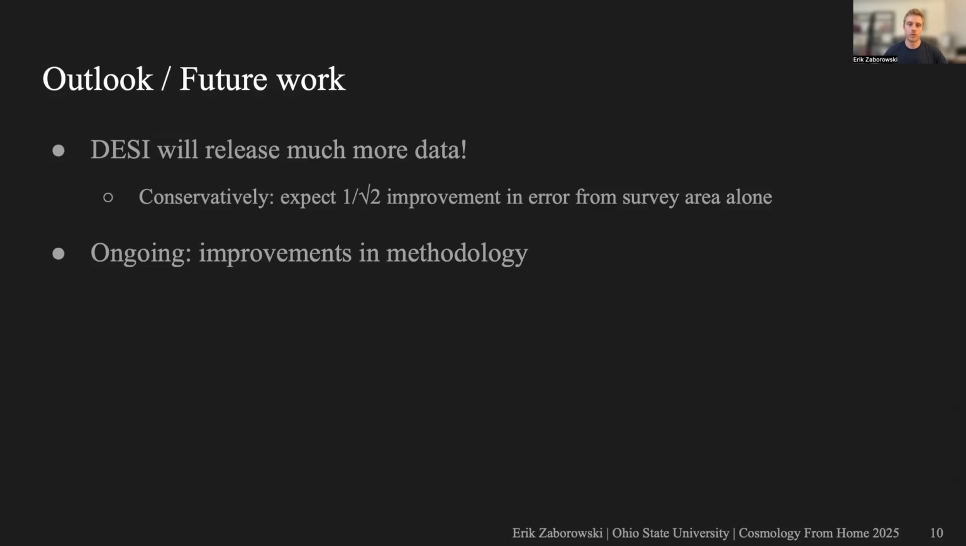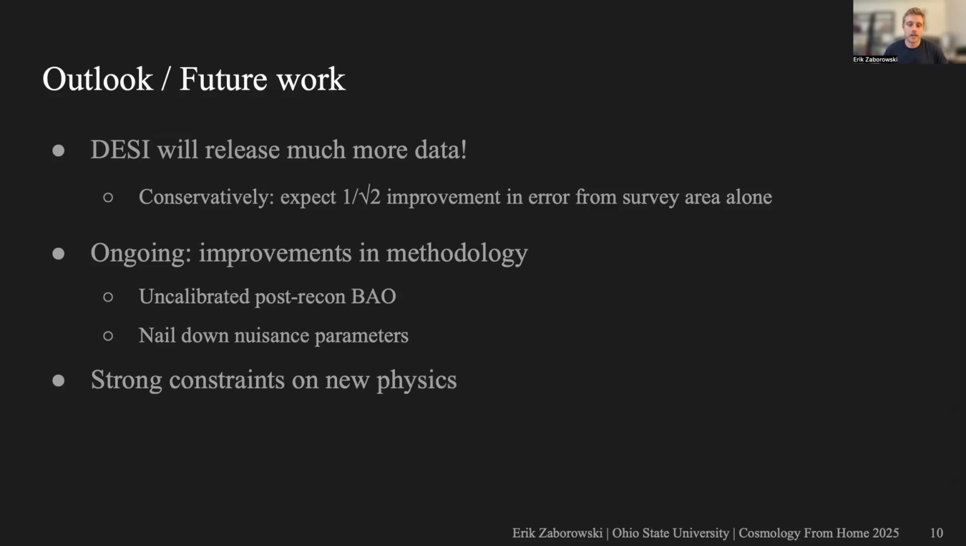But beyond that, we're working on some updates that can significantly improve even the DR1 results. And I'll talk about these more in the following slides, but some things that we're working on right now are adding uncalibrated post-recon BAO, as well as getting a better handle on the nuisance parameters in the analysis. And we expect that these updates should place pretty strong constraints on new physics.